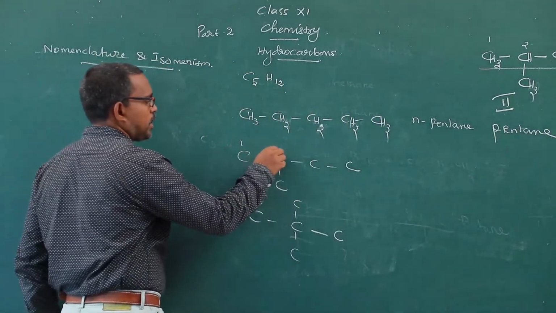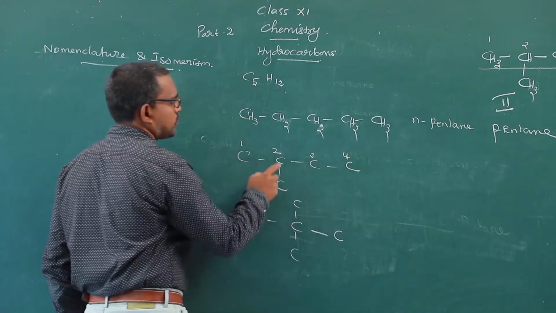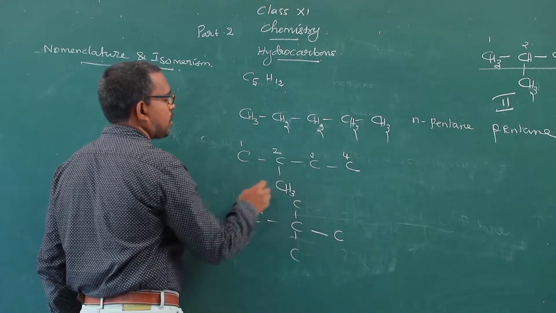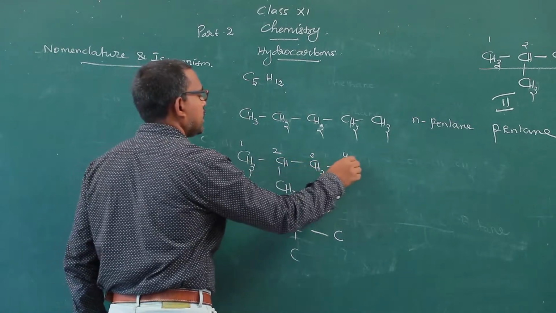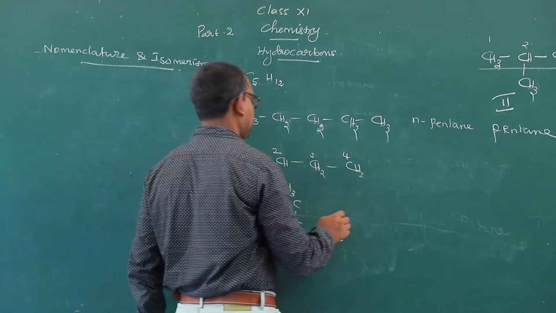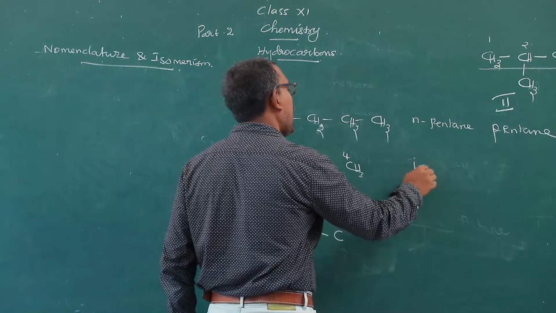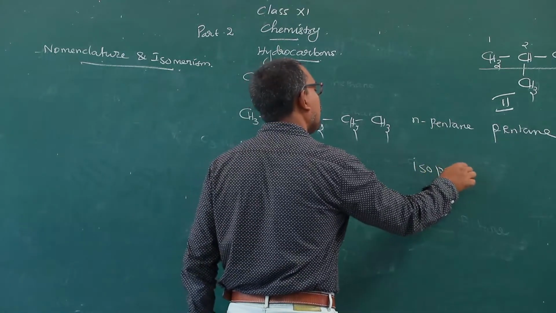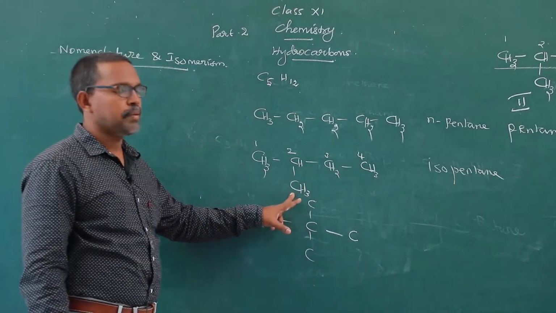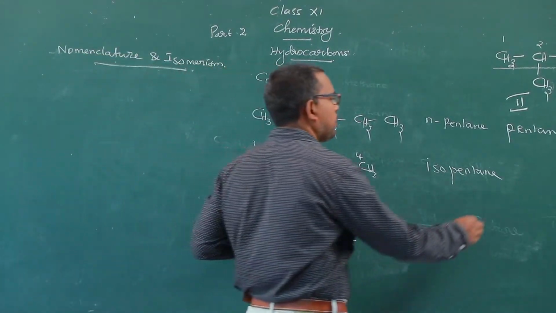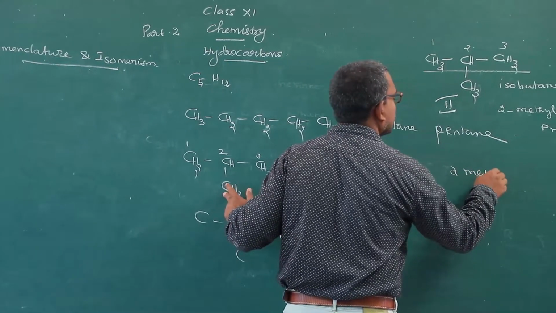Numbering the carbon atoms 1, 2, 3, 4, the second carbon has a methyl group. CH3, CH, CH2, CH3. This is isopentane, the common name of the compound. The second carbon has a methyl group, therefore 2-methyl.